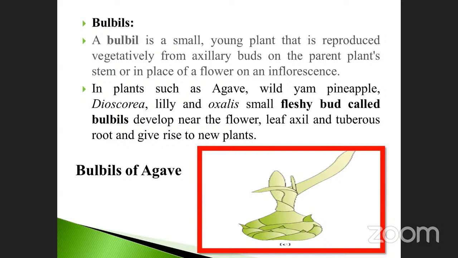So buds on the parent plant stem, or in the place of a flower, or on an inflorescence. In plants such as agave, the buds on the parent plant stem or in place of flowers on an inflorescence.